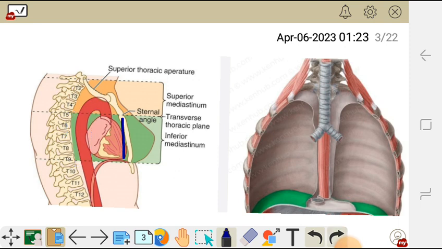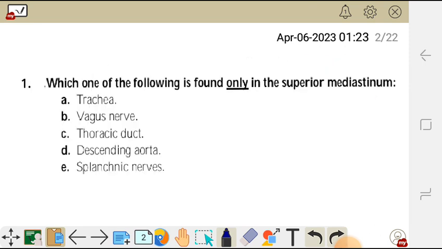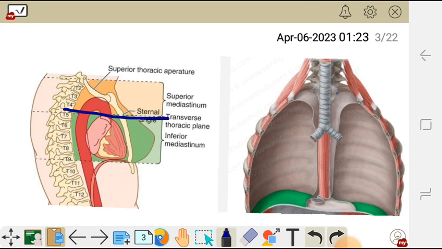So we have about four divisions of the mediastinum. Our question is asking to identify the structure which is found only in the superior mediastinum.